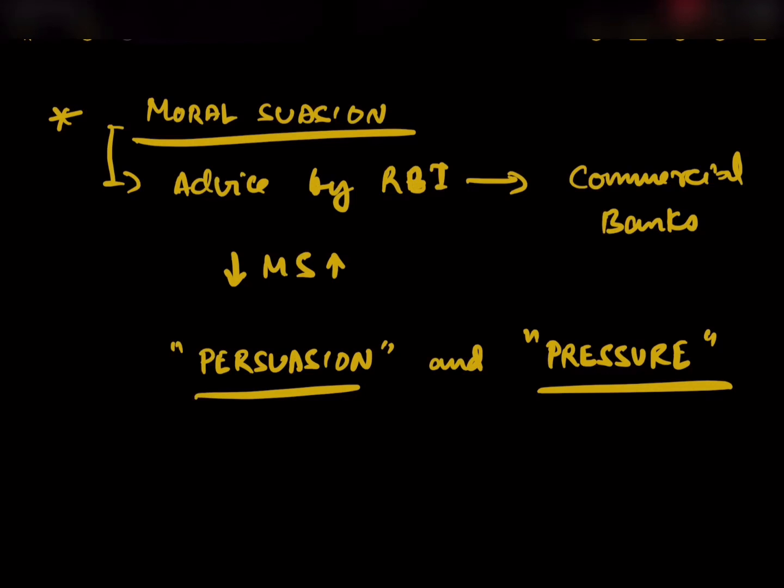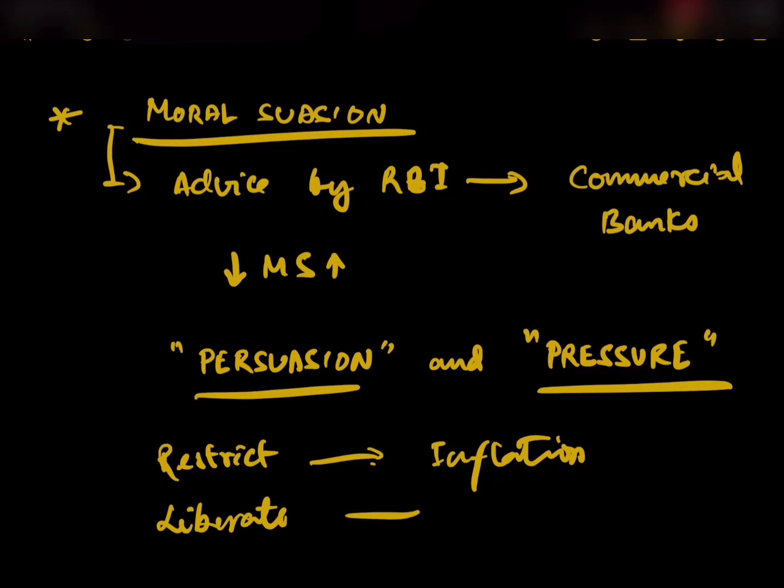The banks will first be persuaded by the RBI, and in the end, if the commercial banks do not follow the directives given by RBI, the RBI will pressurize the commercial banks to follow. This is actually done to restrict money supply during an inflationary trend in the economy and to liberate money supply in terms of deflation.